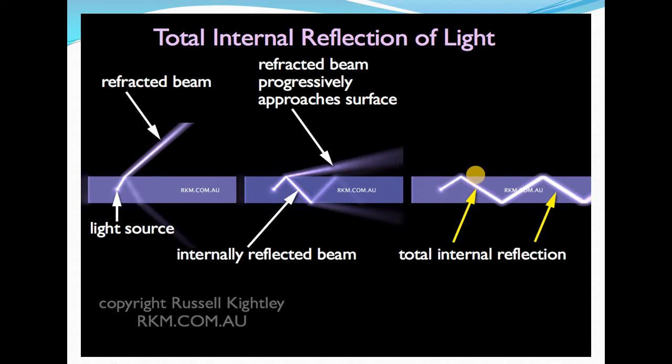You can observe that there is no refraction, the refraction phenomenon goes out, and the light is totally internally reflected. That is called total internal reflection. An example of total internal reflection is a mirage. You can go through it in detail in another video. If you want, I will do another video on total internal reflection.